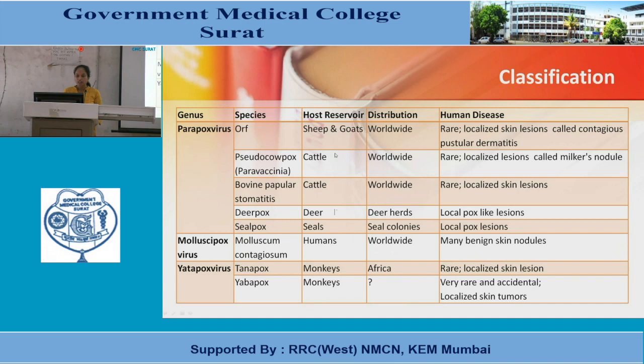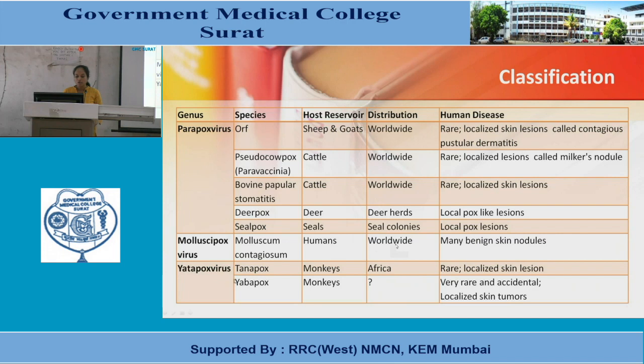Deerpox species has host reservoir as its name suggests, deer. Human diseases are local pox lesions. Sealpox host reservoir are seals. Distribution is present in seal colonies and human diseases are local pox lesions. Now, genus Molluscipoxvirus species has Molluscum contagiosum. Host reservoir are humans. Distribution is worldwide. Human diseases may cause many benign skin nodules.